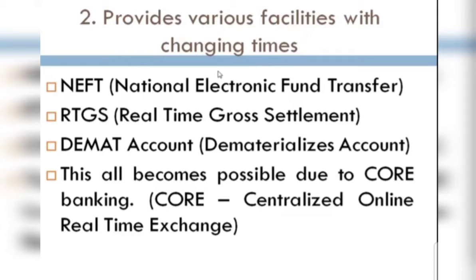Then you can see the fourth point, that all this becomes possible due to core banking, that is the centralized online real-time exchange. This full form you need to learn: centralized online real-time exchange. So these are the 2 secondary functions you have to remember. First is the agency and utility services, and the second is providing various facilities with the changing times. And in this you need to remember all these full forms specially.